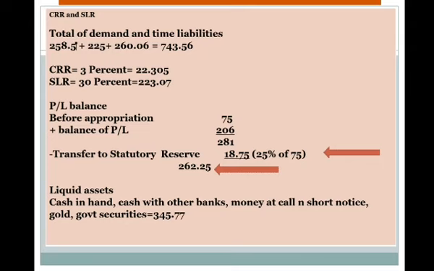SRR becomes 30%, 223.07. So we have already discussed this adjustment, that profit and loss balance before appropriation was 75 plus 205 in profit and loss, and minus statutory reserve. And liquid assets, the total of the liquid assets when we add these assets: cash in hand, cash with other banks, money at call and short notice, gold, government securities, this becomes 345.77.